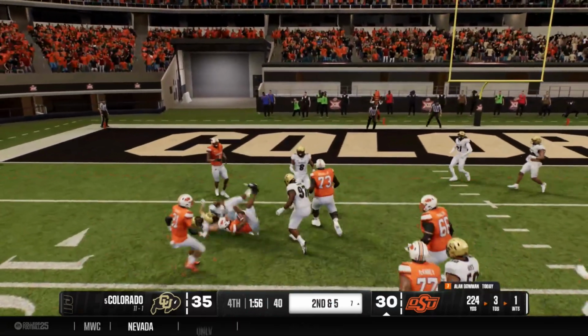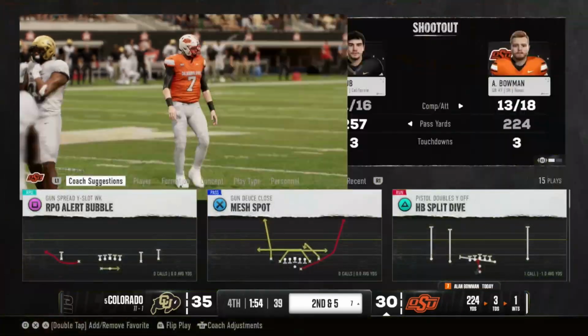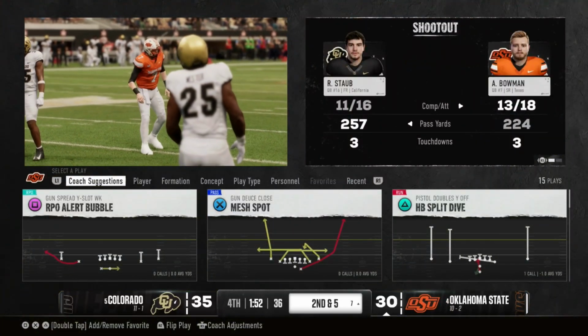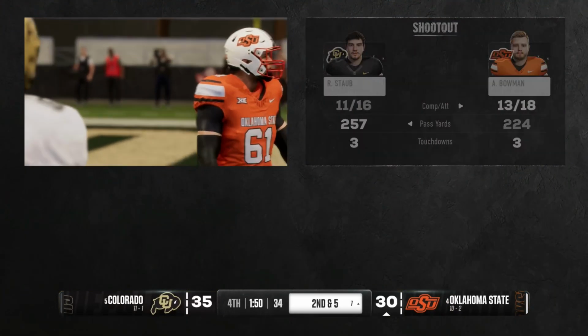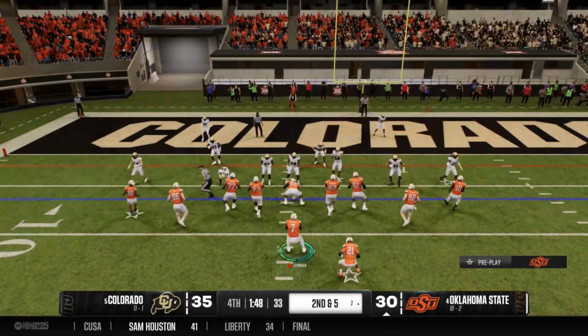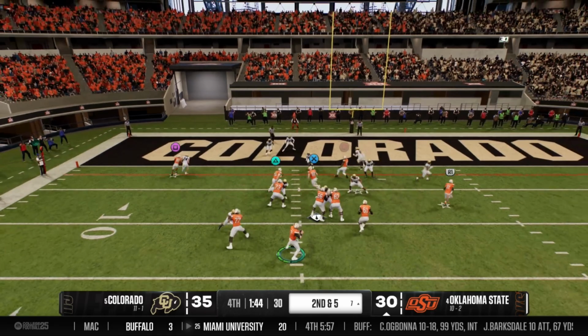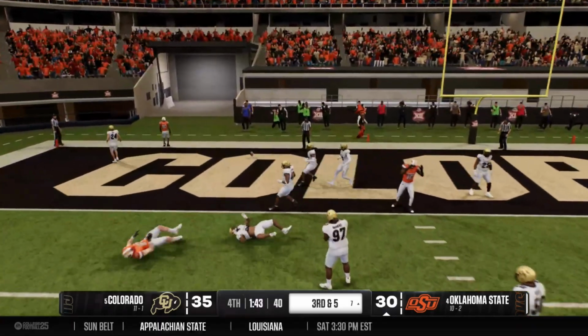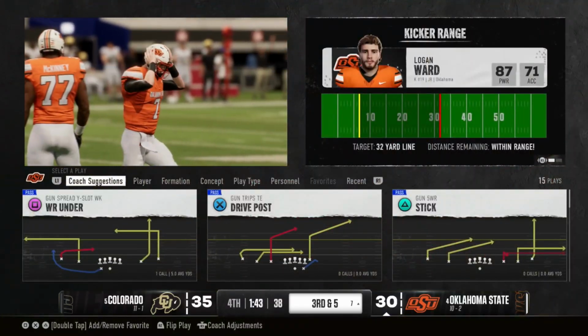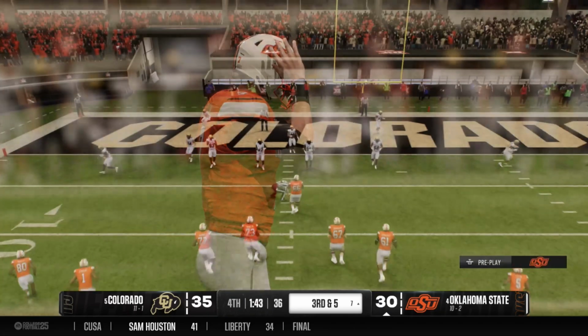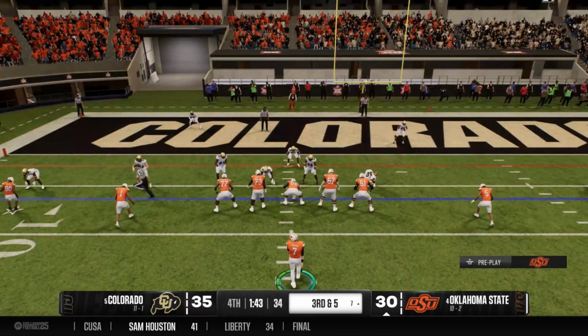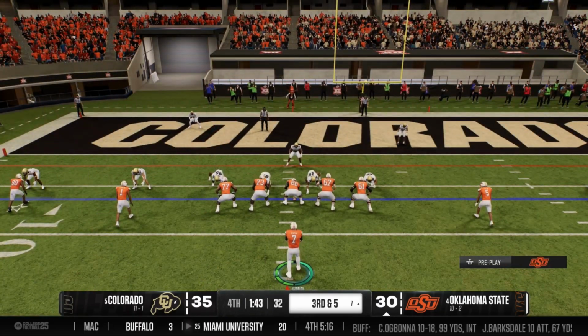Oh, baby. There you go. Huge pass. This guy's playing so well right now. Alan Bowman is on another level. Would love to see Barry Sanders on the little route out here. Oh, my God. He had him. Barry Sanders, if you just threw it up, he had you. Dang, all right. We'll run a stick here. Again, we're in 4-down territory, right? We just got to keep going for it.